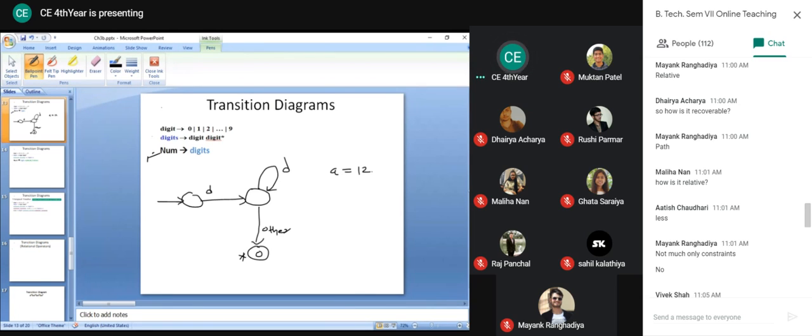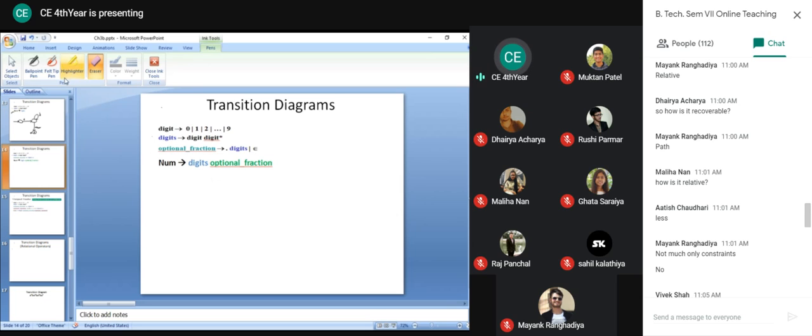So if it is like this, A equal to 12 semicolon, this 1 will be recognized here, 2 will be recognized here, and when the semicolon comes, it will return that semicolon back and it will declare the 12 as a valid number. Now this is not the complete unsigned number regular definition which we have considered. So now let us further extend this.